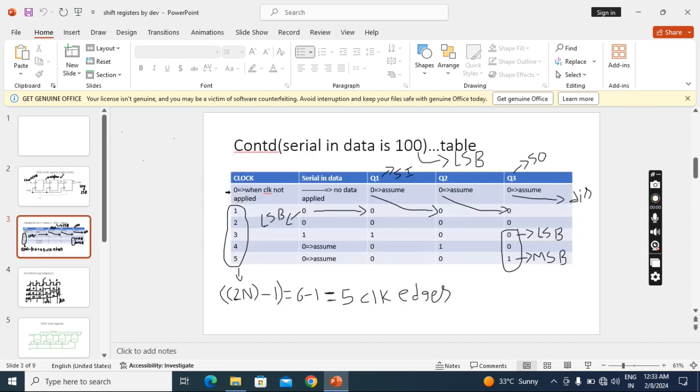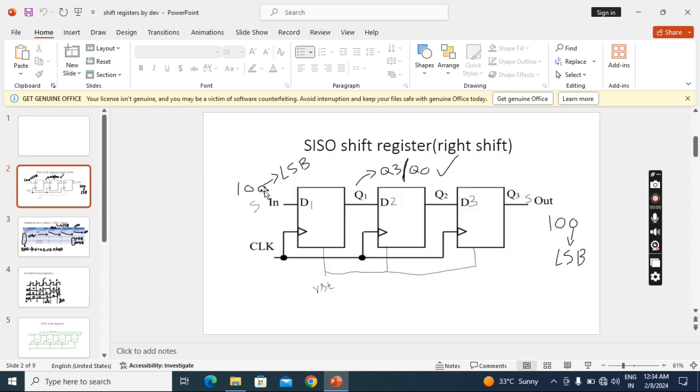Clock pulse 0 means we have not applied any clock pulse, and when no clock is applied, we won't apply any data, so the dash indicates we have not applied any data. Before applying clock and data, all flip-flop outputs are zeros. Now I will apply the first clock pulse. When I apply the first clock pulse, what will happen? This 0 will go to this flip-flop.